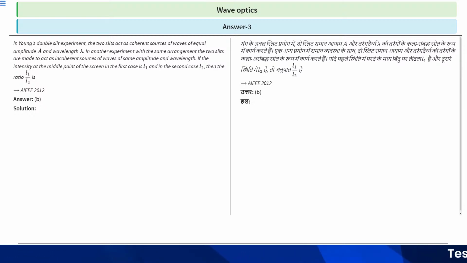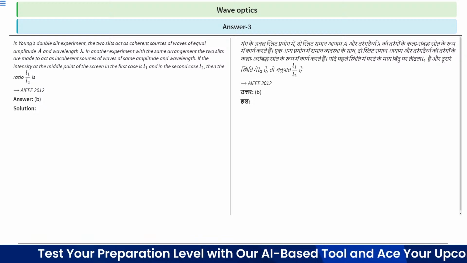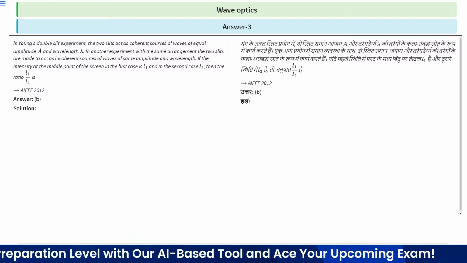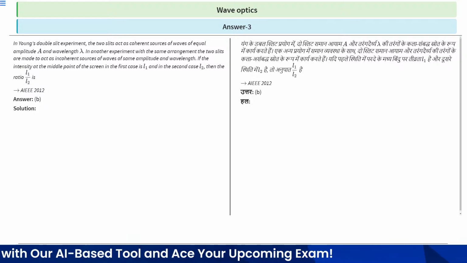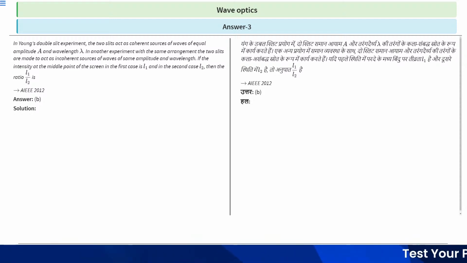In Young's double slit experiment, the two slits act as coherent sources of waves of equal amplitude and wavelength. So the given terms are equal amplitude A and wavelength lambda. In the other experiment with the same arrangement, the two slits are made to act as incoherent sources.